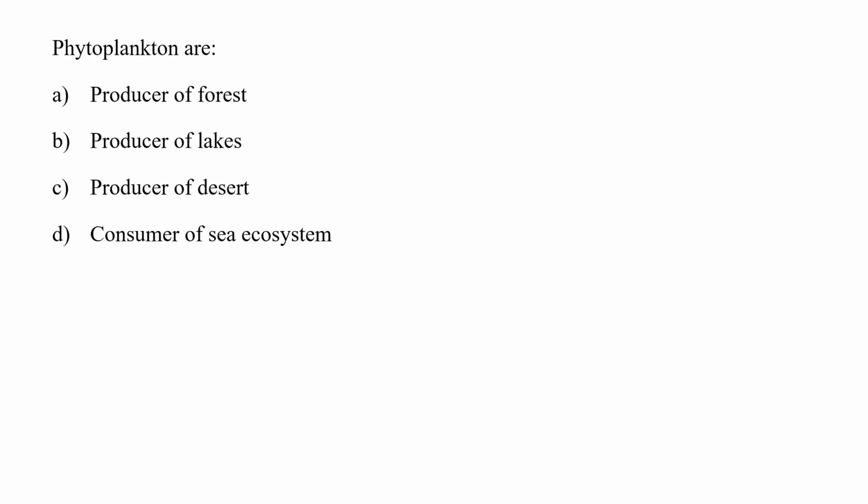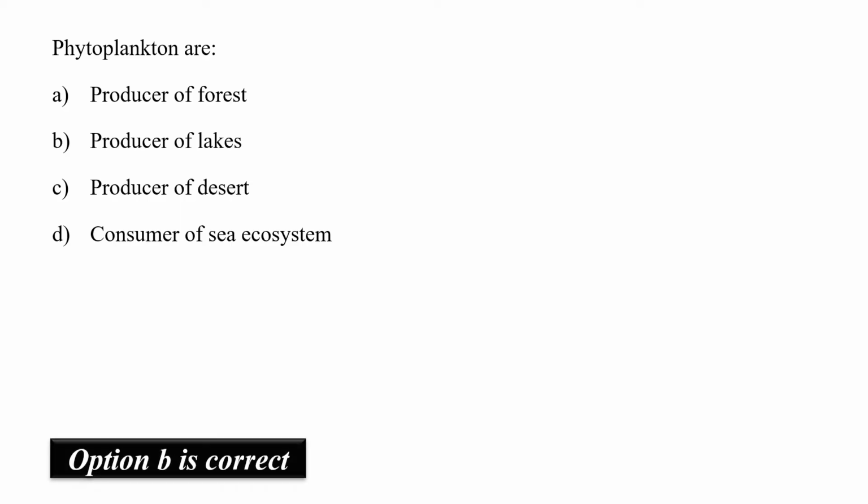Phytoplanktons are producers of forest, producers of lake, producers of desert or consumer of sea ecosystems. Phytoplanktons are the photosynthesizing microorganisms found in the upper layer of freshwater bodies, hence also called producers of freshwater bodies. So option B would be the correct answer.